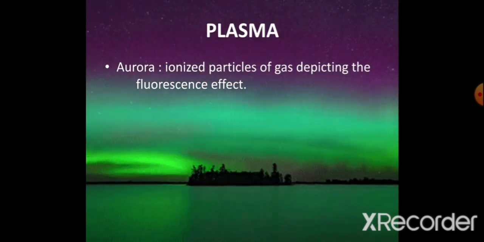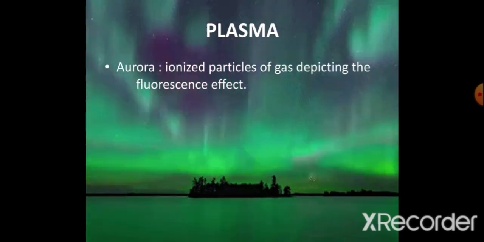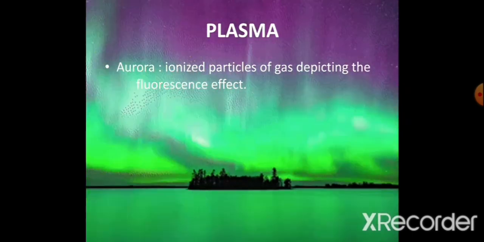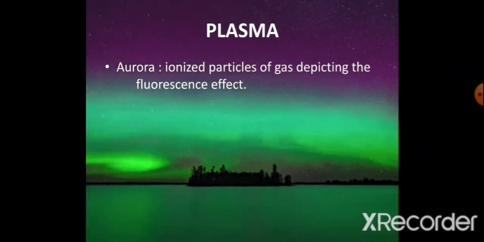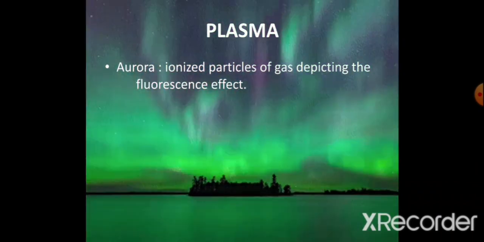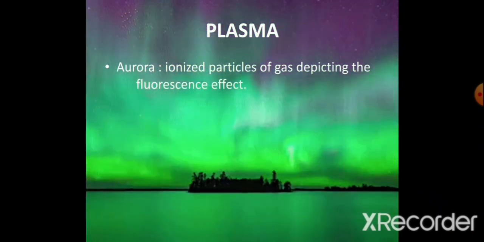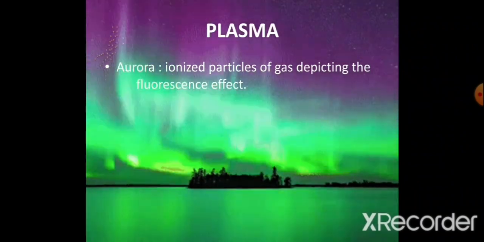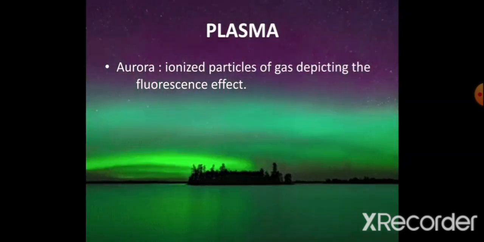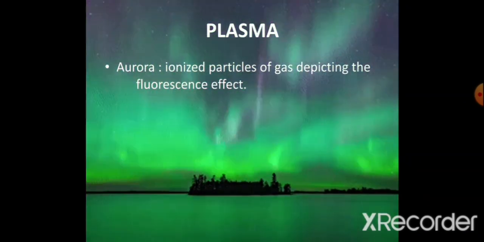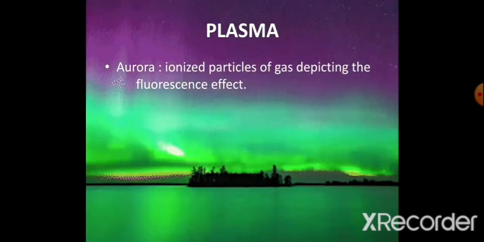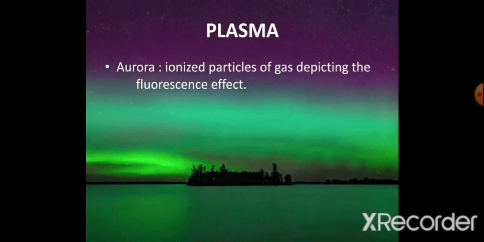Atmospheric gases like oxygen and nitrogen are showing very nice fluorescent colors. You can see in the picture, oxygen gas is showing green and blue colored light. At the same time, the maximum amount of nitrogen gas is present. That gas is showing blue and purple color shades due to the ionized state of nitrogen gas.